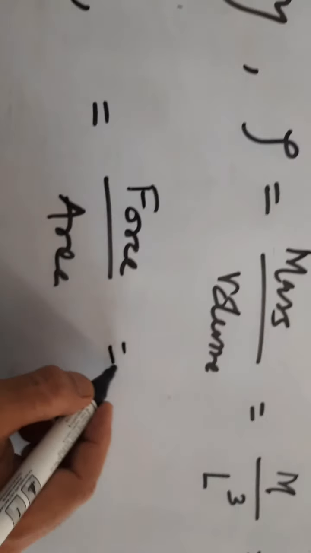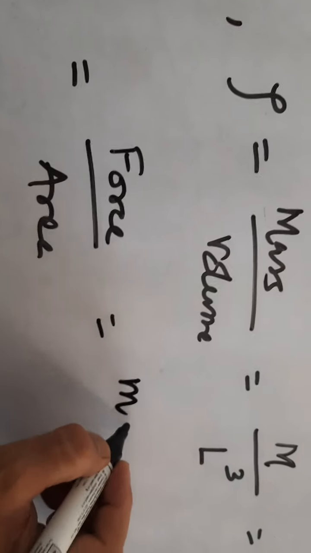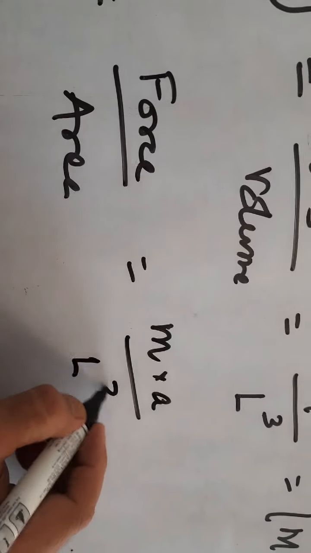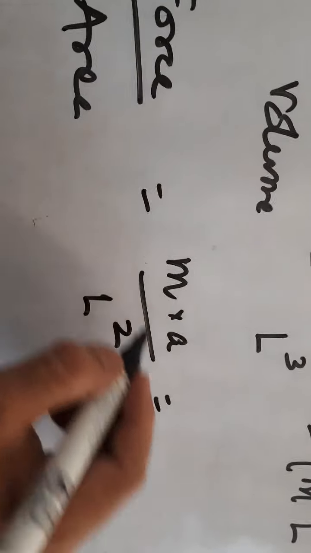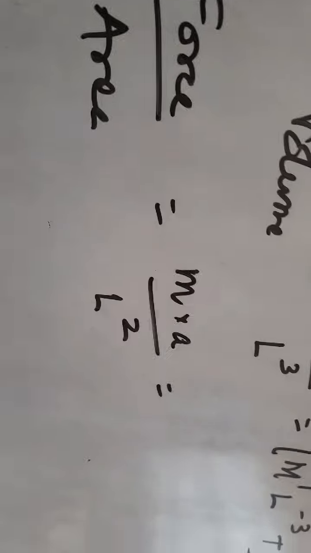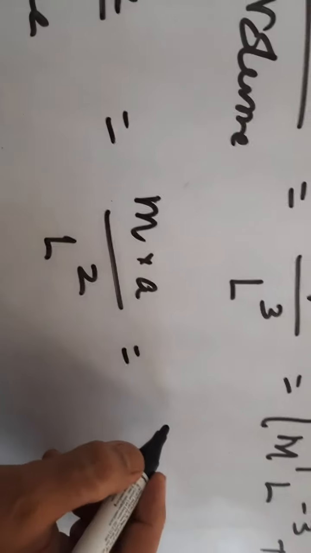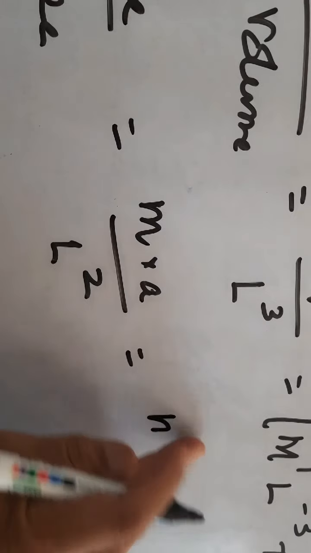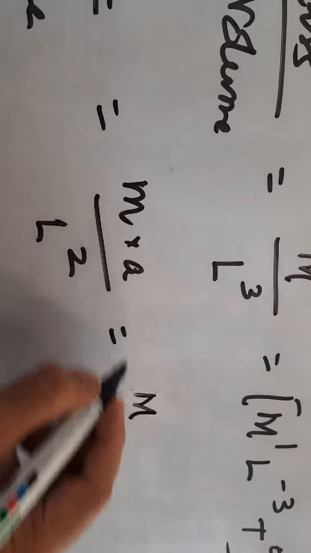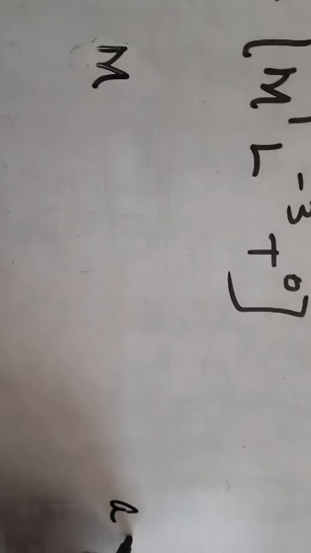Force is mass into acceleration, and area is L square. Mass is a fundamental quantity, but acceleration is not a fundamental quantity. The symbol of mass is capital M, but acceleration, you know, is equal to displacement by